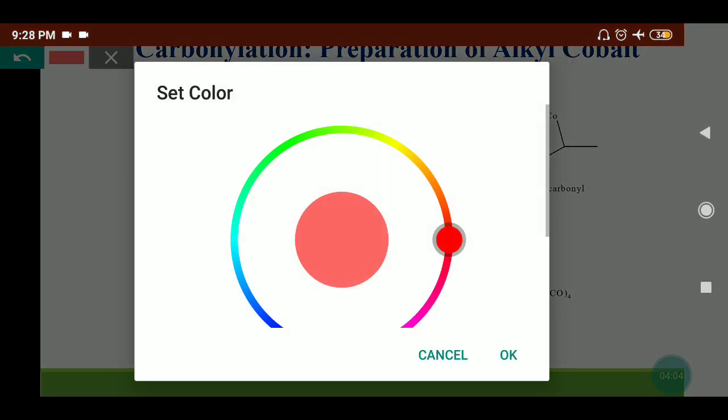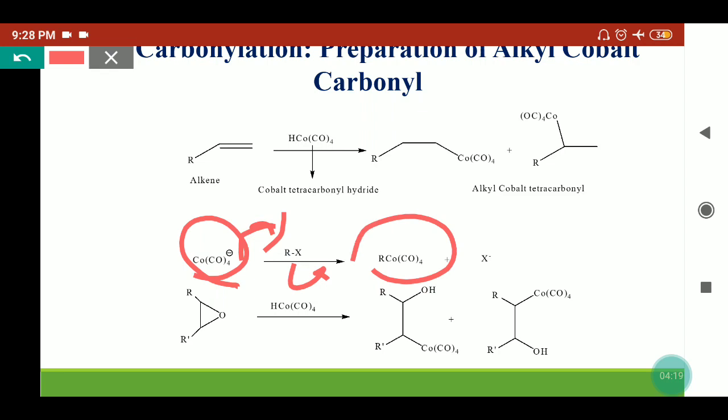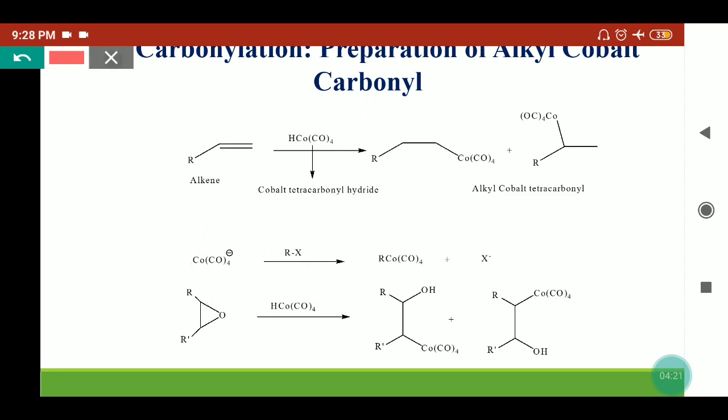Or we can say this anion of cobalt tetracarbonyl can react with an alkyl halide. This will attack this carbon and X negative will be released, so we get the alkyl cobalt tetracarbonyl complex. In a similar fashion, we can use epoxides, which can react with the